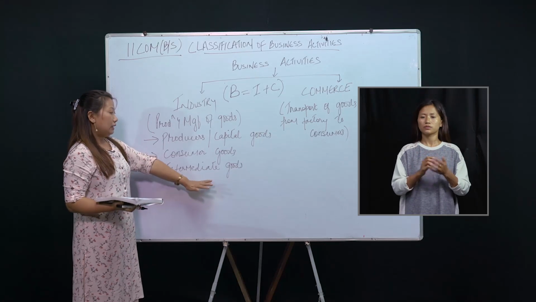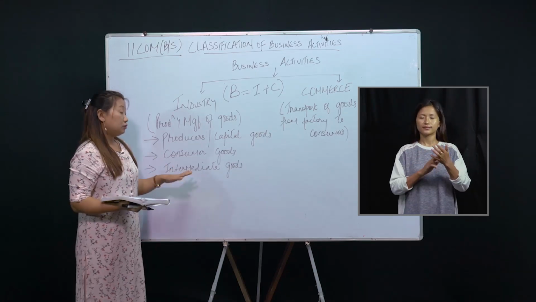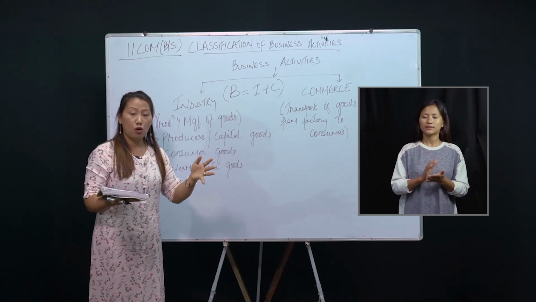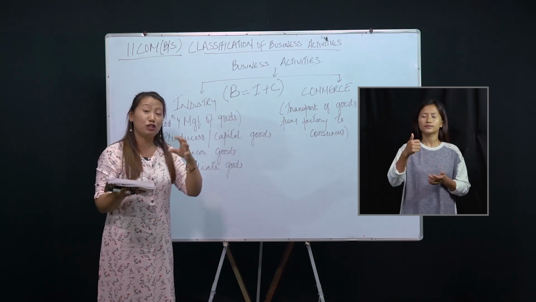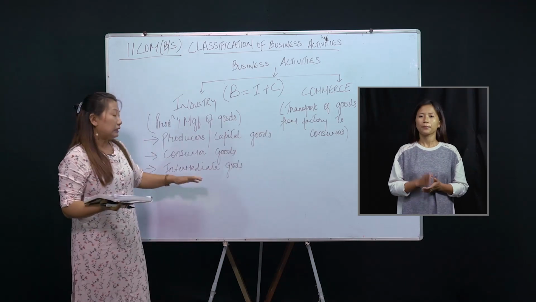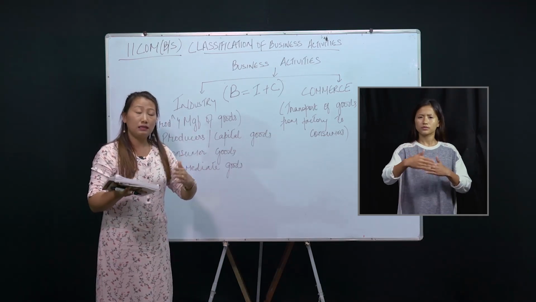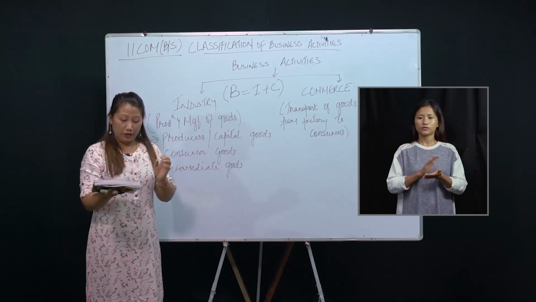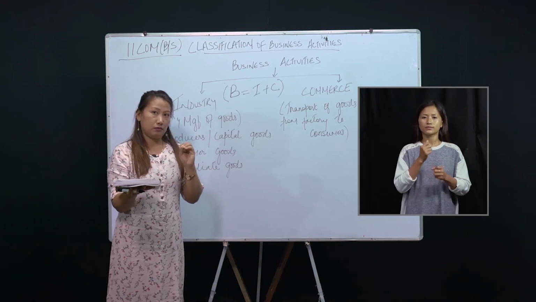Then coming to intermediate goods. Intermediate goods are sometimes called semi-finished or partly finished goods, because they need further processing in order to be converted into a finished good. One example is rubber.